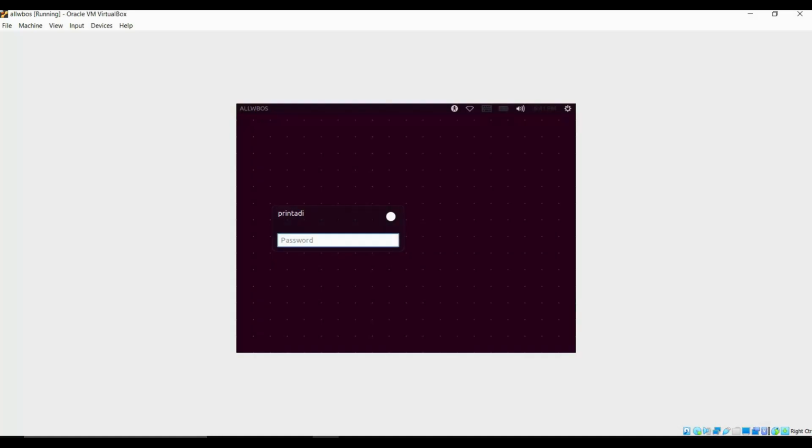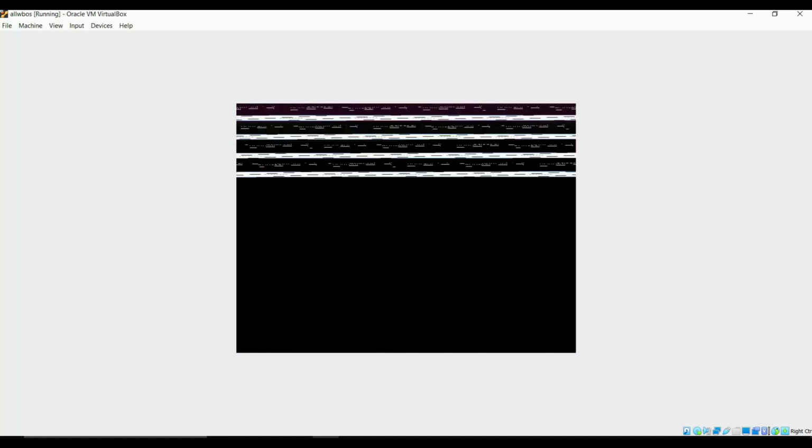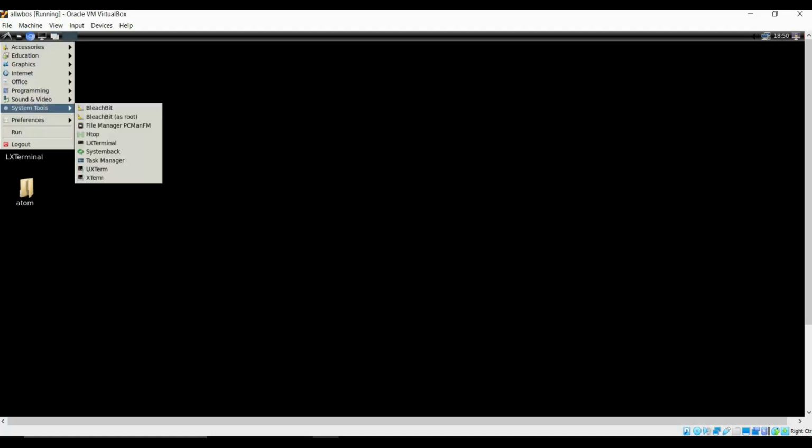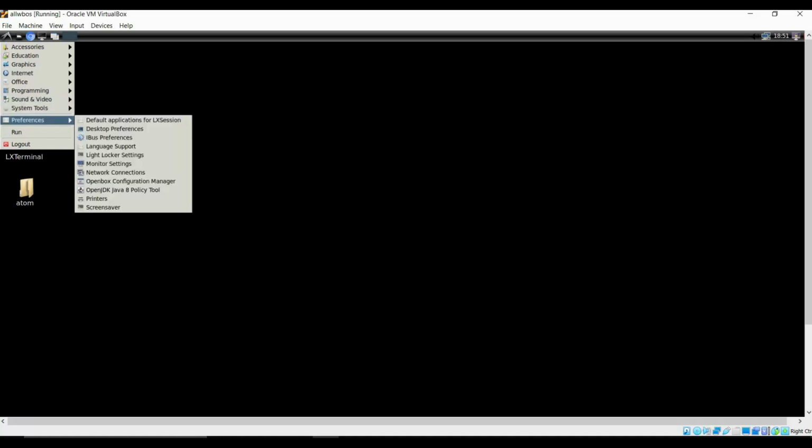Okay, so now we are in our login manager. The username is printadi and the password is also printadi in this case. First of all, we will see the amount of RAM being used by our virtual machine. We have given 4 gigabytes of RAM, and let's see how much RAM is being consumed by the virtual machine out of the 4 gigabytes.